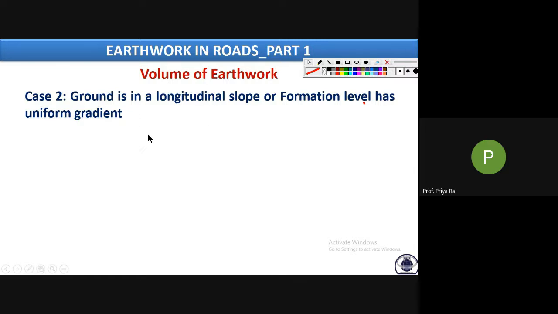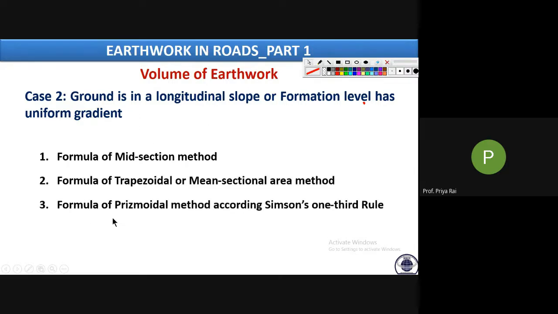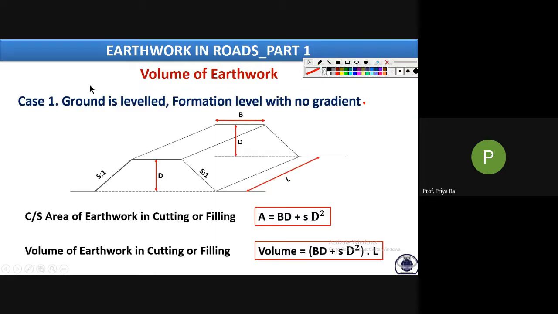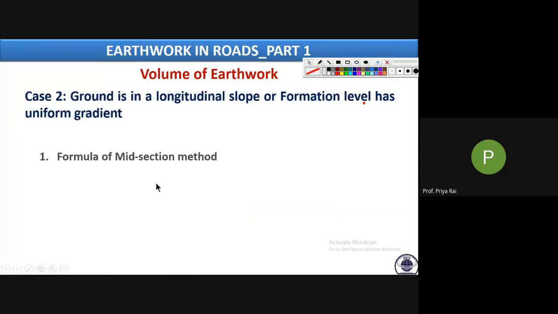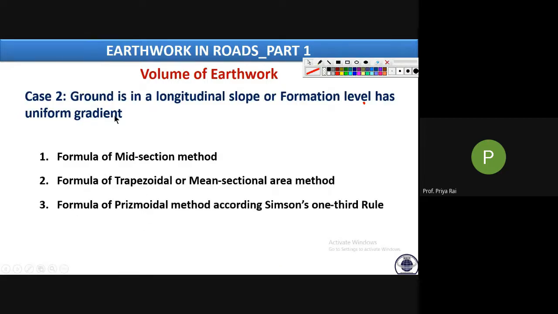So in those cases there are basically three methods. We cannot simply find the area of any section and multiply it with the length. That is only applicable for the first case, where one area into total length will give you the volume. But in other cases we have to use some formulas. Why? Because in that case your ground level or formation level is not constant, it is varying. They are either increasing or decreasing.